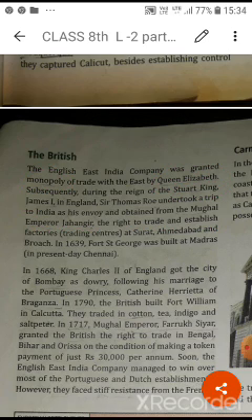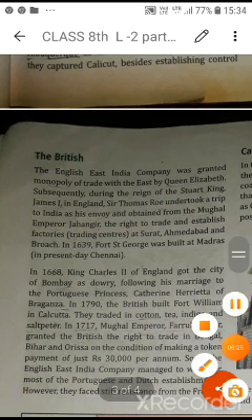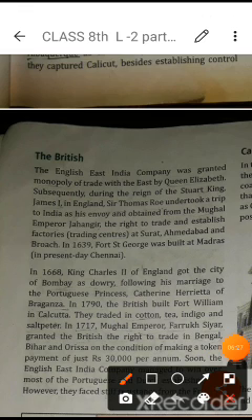Sir Thomas Roe appeared in the court of Jahangir and took permission for trading work and a license from Jahangir. There he asked to establish factories, especially in Surat, Ahmedabad and Broach.